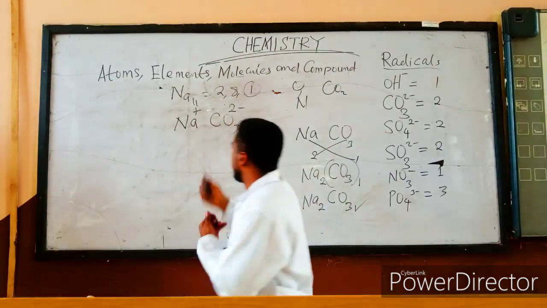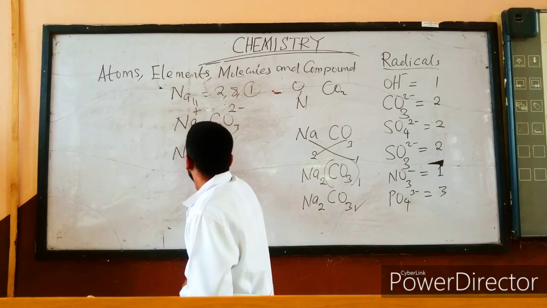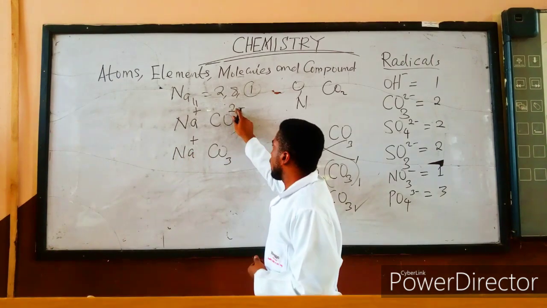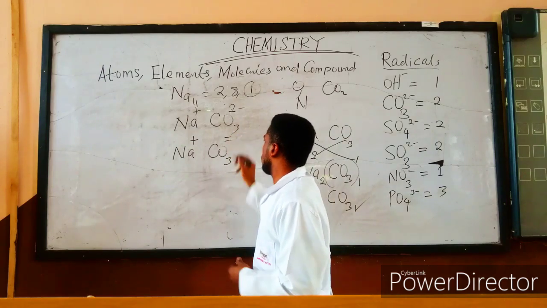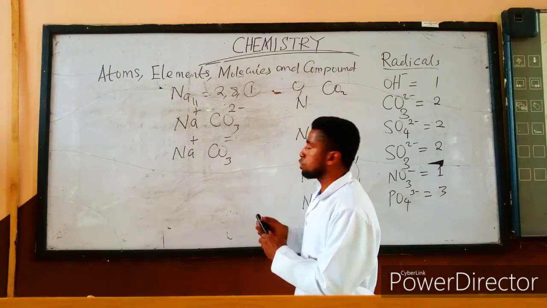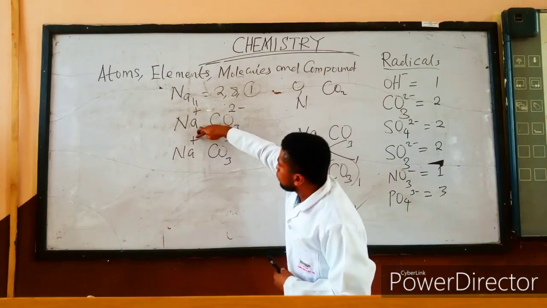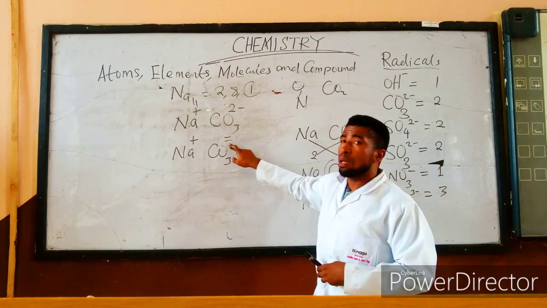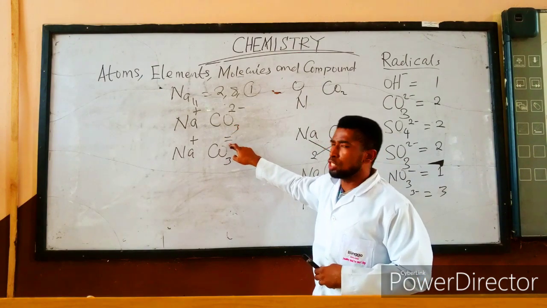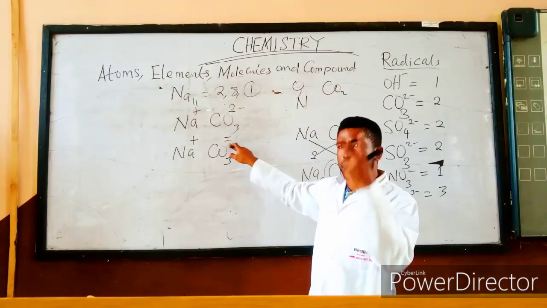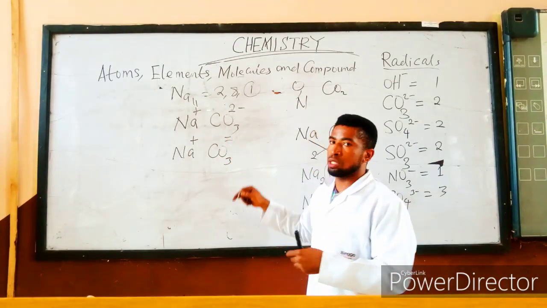Please, this thing is like this. Sodium plus. Then this was CO3. This 2 minus, allow me to write it this way, minus and minus, to show it is 2 minus. Now, if this plus cancels this minus, I still have a minus sign here. This is not neutral. So for me to have neutral, I will need 2 plus to cancel this 2 minus.